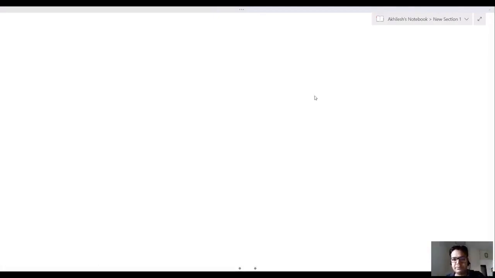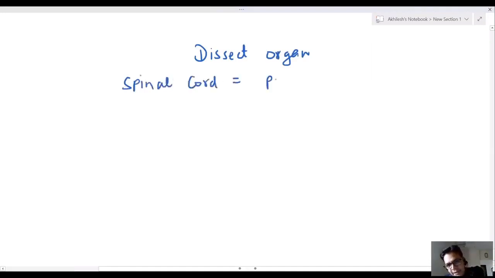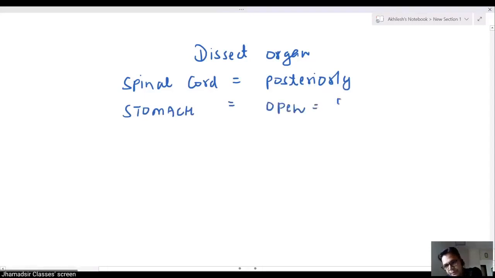Okay, now sir, when we conduct postmortem, we dissect organ. Write down dissection of organ. Now sir, if we are dissecting spinal cord, we dissect it posteriorly. Spinal cord is dissected posteriorly. If we dissect stomach, we open the stomach from greater curvature. This was a question.